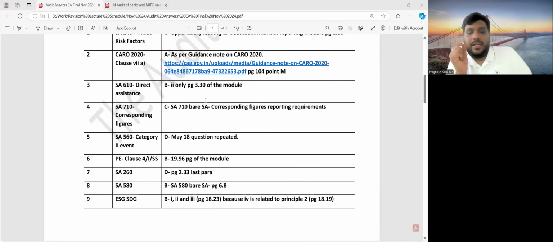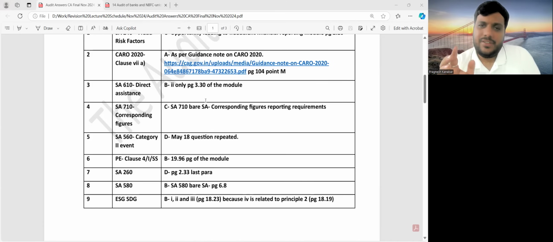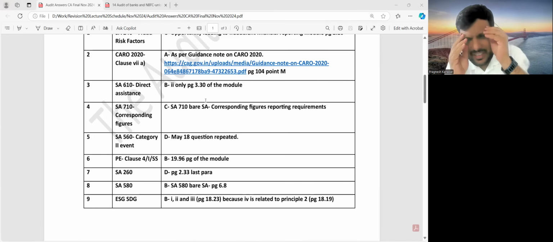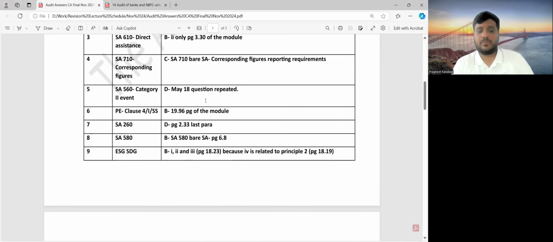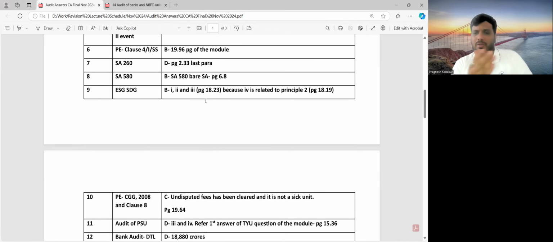Question number 8. When it comes to return representations, I have been hammering this for so many years, that representations are considered as supporting evidence and not as sole evidence. Even though management has provided reliable representation, it will not affect the nature or extent of evidence that you obtain. So that is why in question number 8, B will be the answer. And I've also given module page number references wherever it is required.